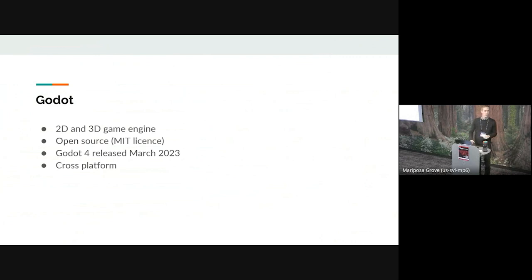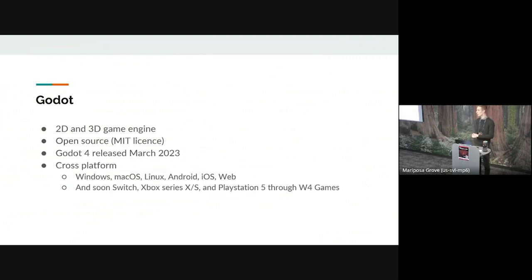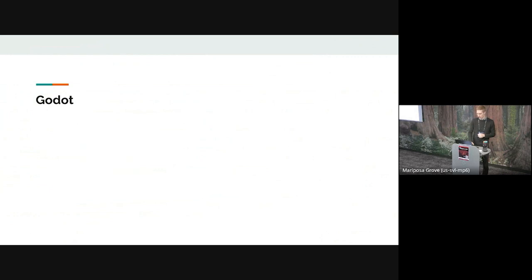It's a fully cross-platform engine, so we support Windows, we support Mac OS, Linux, Android, iOS, web out of the box. Anything that can be supported in an open source fashion out of the box, we aim to support. And then through third-party companies, we're able to support everything else. So for example, we'll be launching Switch, Xbox Series X and S, and PlayStation 5 ports through W4 Games, but those are also available through other third parties and porting services.